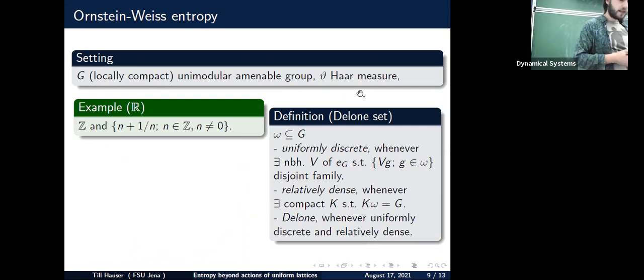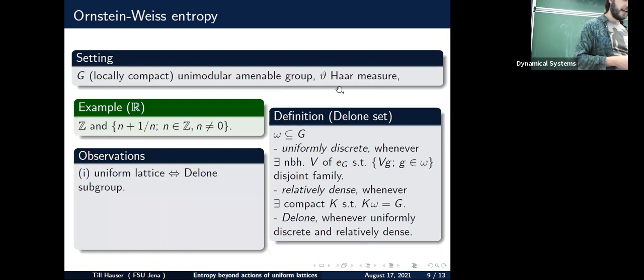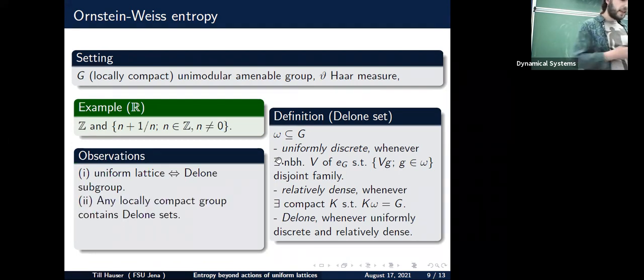Here are some examples. The integers inside the reals form a Delone set. Also the set n plus 1 over n, where n is a non-zero integer, is a Delone set. Now come the important observations. First of all, a uniform lattice is nothing but a Delone subgroup. The second observation: we already know that, for example, the p-adic numbers don't have a uniform lattice inside. But any locally compact group always contains a Delone subset. Not a subgroup, but a subset.